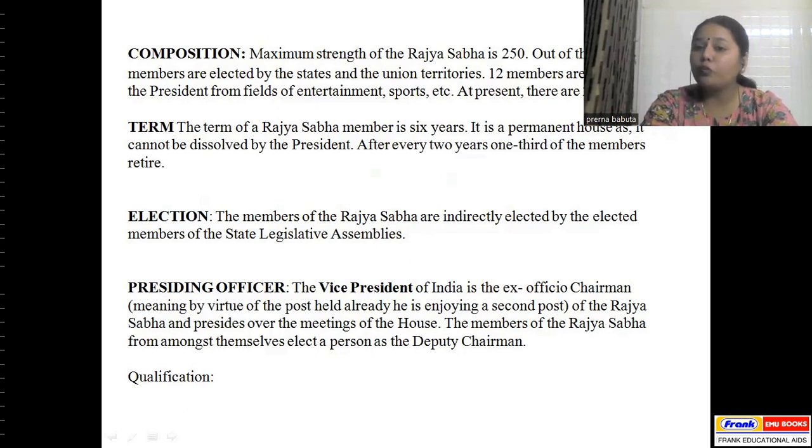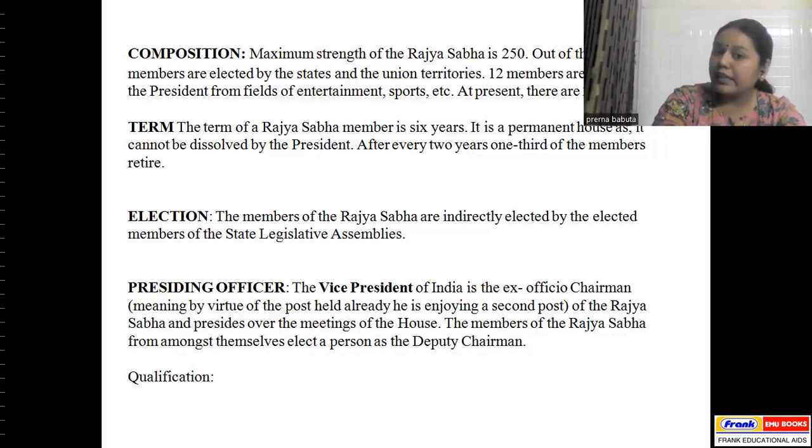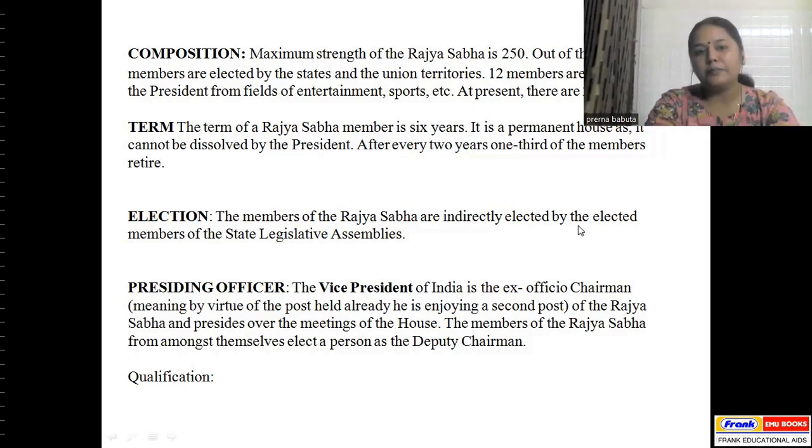At present, there are 245 members. What is the term? The term for Rajya Sabha is 6 years, and it is a permanent house, as it cannot be dissolved by the president. And after every 2 years, 1/3 of the members of the Rajya Sabha retire. How are the elections held? They are indirectly elected by the elected members of the State Legislative Assembly.